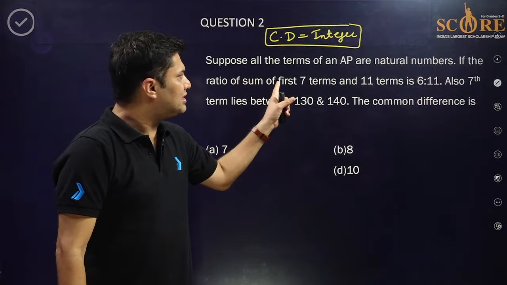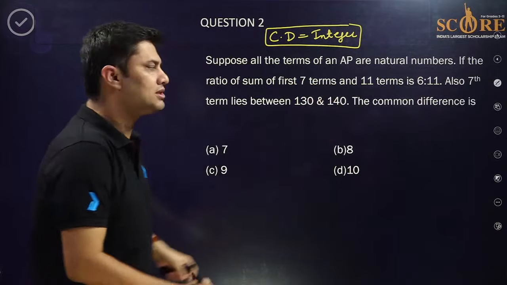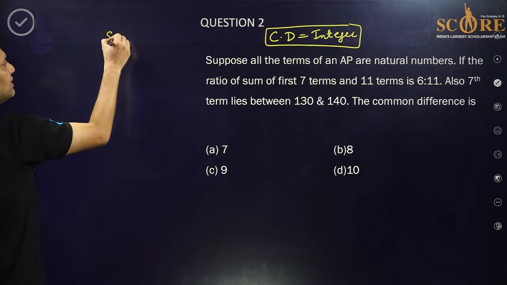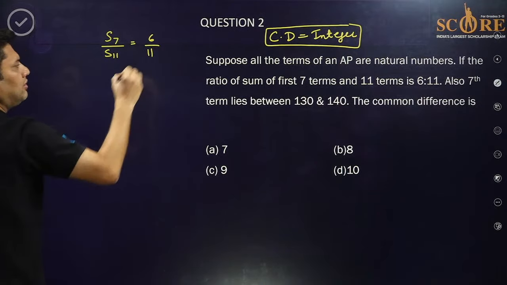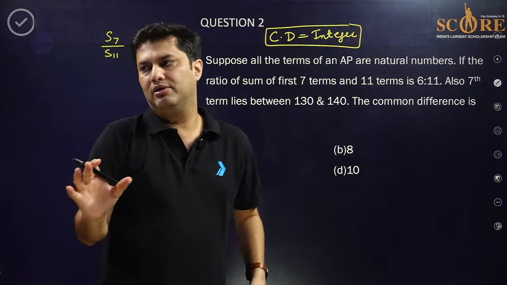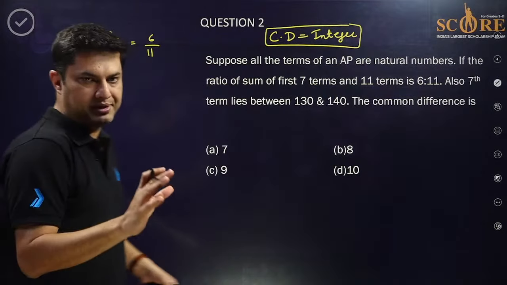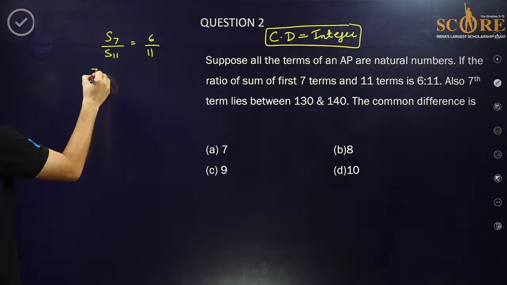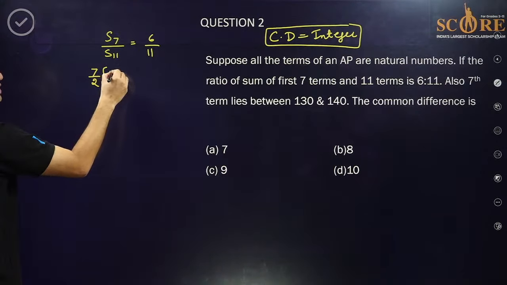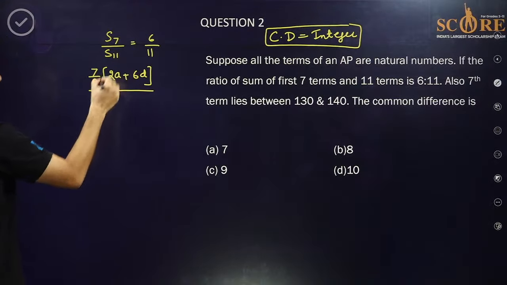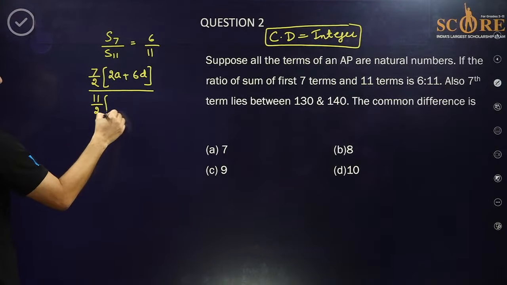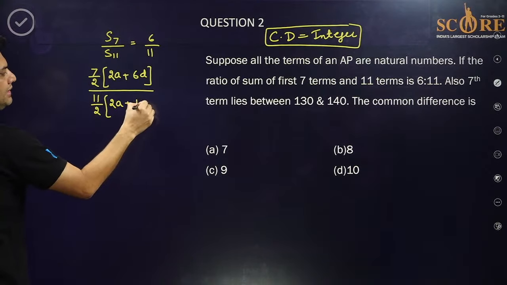Now the ratio of the sum of first 7 terms upon 11 terms is 6 upon 11. You know the formula of sum of AP. Sum of AP is 7 by 2 into (2A plus (n minus 1) D, that is 6D) upon 11 by 2 into (2A plus 10D).